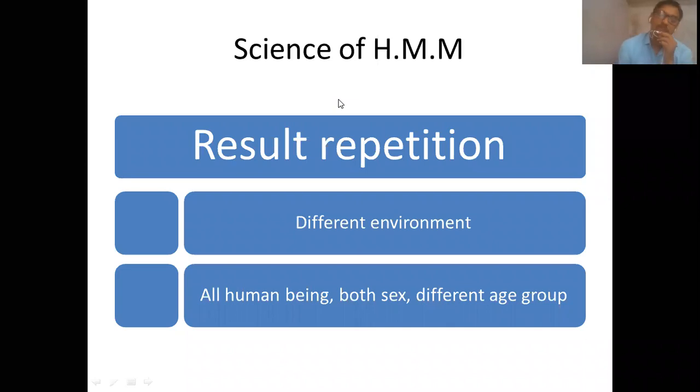But even if you give homeopathic medicines to transgender people, they will also develop the symptoms after taking the drug. And this experiment of drug proving is equally replicable, and it is equally